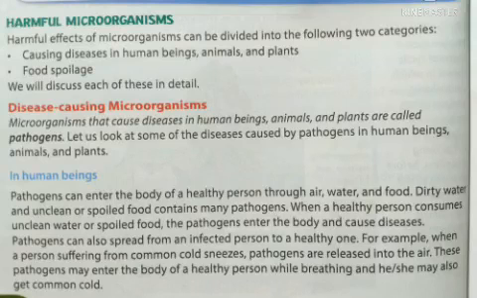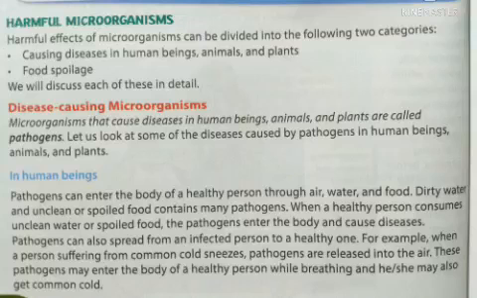Disease causing microorganisms. Microorganisms that cause diseases in human beings, animals, and plants are called pathogens. Let us look at some of these disease causing pathogens. In human beings, pathogens can enter the body of a healthy person through air, water, and food. Dirty water and unclean or spoiled food contain many pathogens. When a healthy person consumes unclean water or spoiled food, the pathogens enter the body and cause diseases.